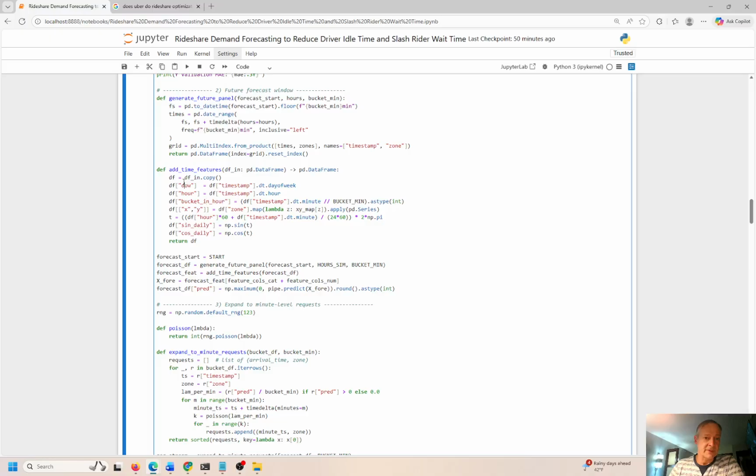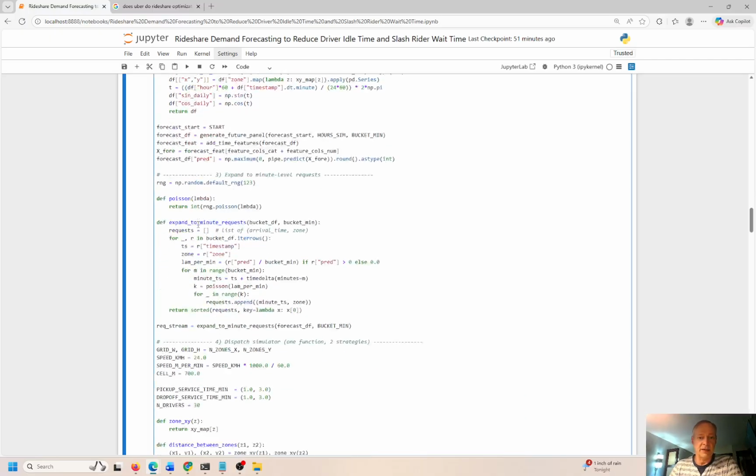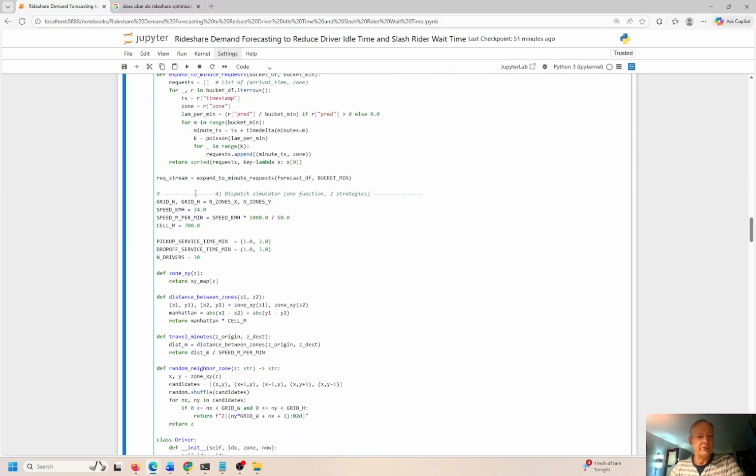The bucket hours, the day of the week, the hour. Again, we're trying to understand what is the demand on the system here, and try to optimize the assigning of riders to cars to reduce driver idle time, so they can be busy most of the day and reduce the time that the rider has to wait for the car to arrive. So it's going to be a win-win situation when we get this figured out.